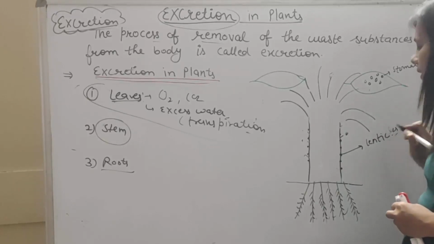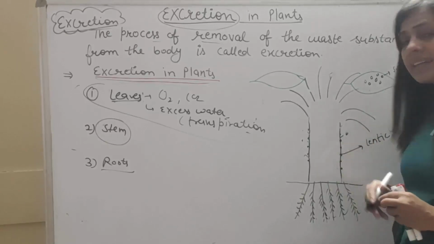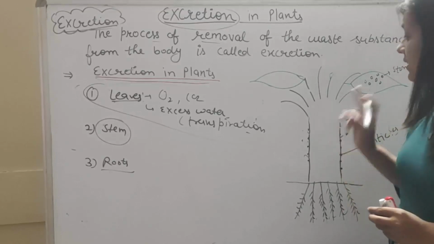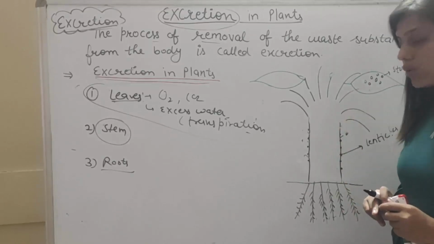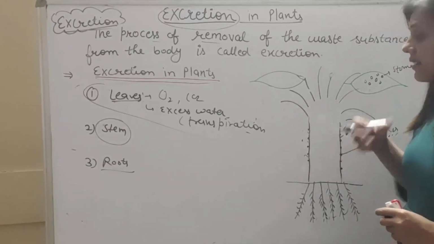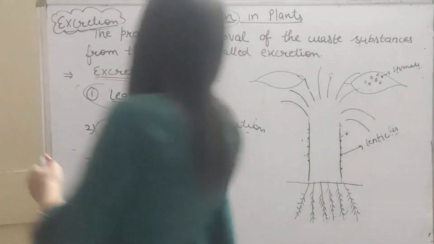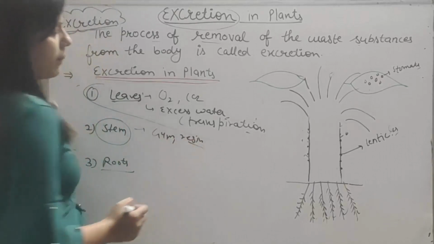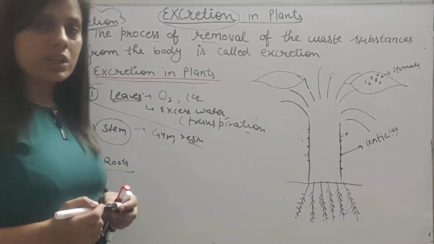So through these lenticels in the green stem, the exchange of gases, or the gases, are also released from the plant body. And also, as I said, some gum and resins are also released from the plant body through this stem.